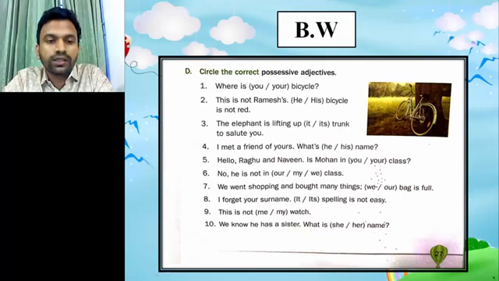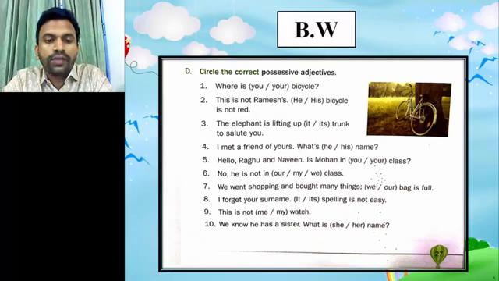Now next number, this is not Ramesh. He or his bicycle is not red. Here he is a pronoun and his is the possessive adjective, so his bicycle is not red. Now number 3, the elephant is lifting up it or its trunk to salute you. So here it is a pronoun and its is the possessive adjective, so here the right answer is its.